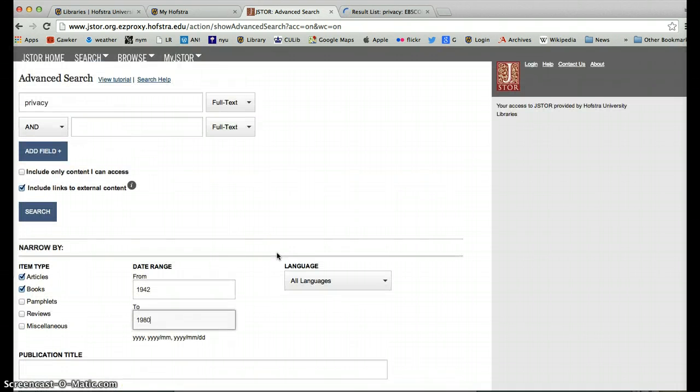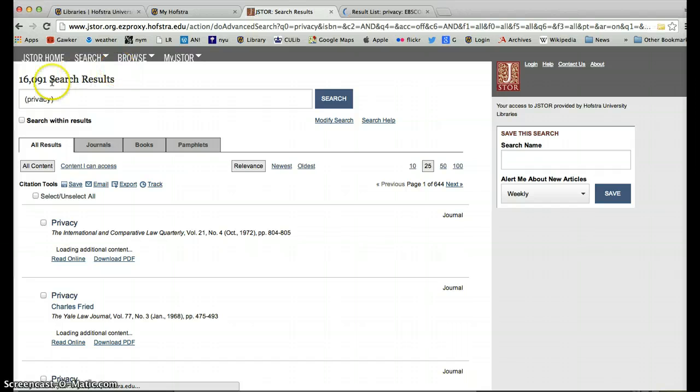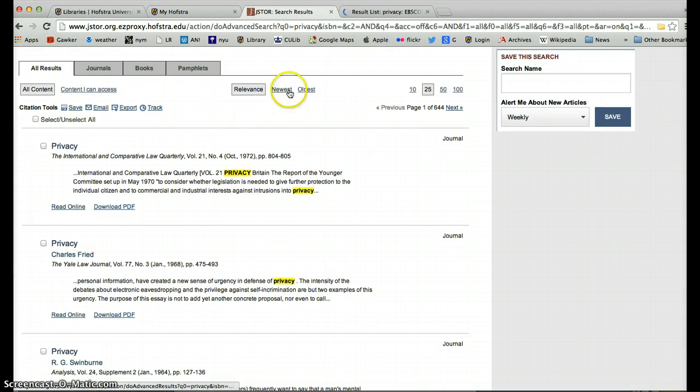So that's going to limit what I find to these years. Still a narrow span of years. So I'm going to click on search, see what comes up. Now notice here, because JSTOR searches quite a number of journals, we have 16,091 search results. And this is useful. You can organize it by relevance, that is what matches your search terms best.